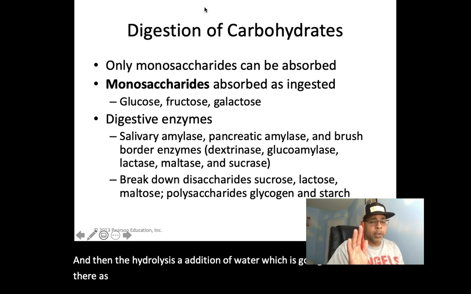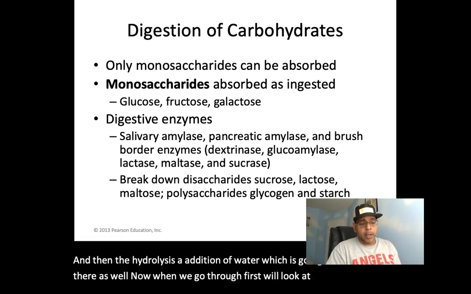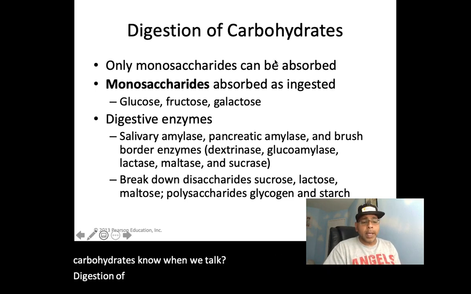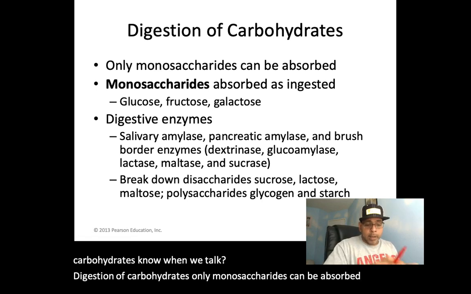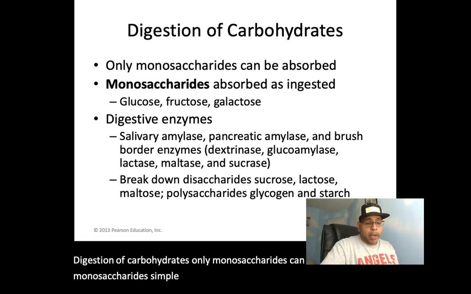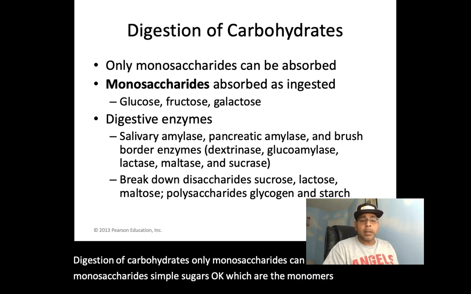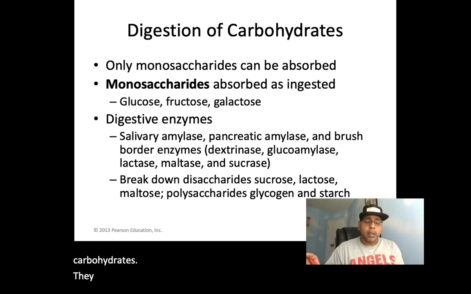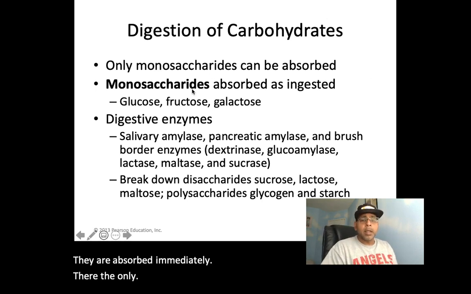First we'll look at the digestion of carbohydrates. Only monosaccharides can be absorbed. Monosaccharides, simple sugars, which are the monomers of carbohydrates, are absorbed immediately. They are the only component that can be absorbed when we talk about carbohydrates.